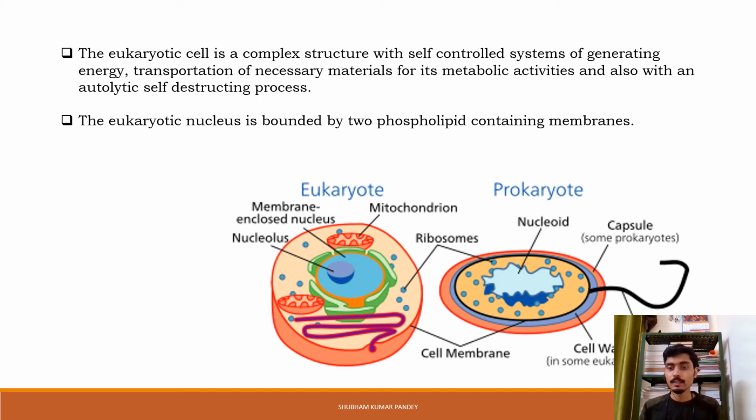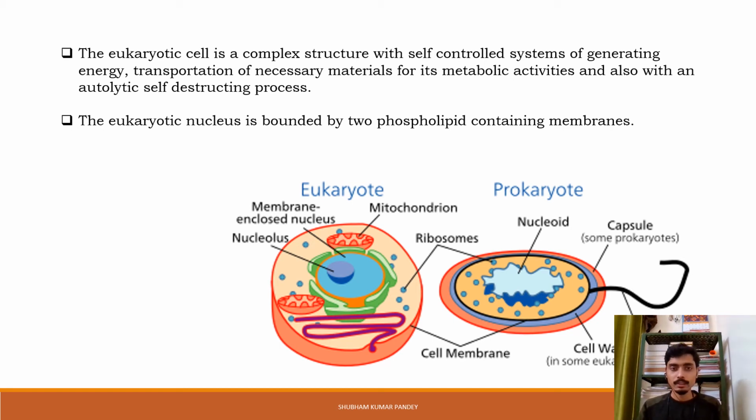Now for transportation of necessary materials for metabolic activities, the Golgi apparatus and endoplasmic reticulum help in the transportation and synthesis of different types of metabolic products respectively. And the autolytic self-destruction process: obviously, if eukaryotic cells perform a lot of functions, there should be a cleaning mechanism which cleans the wastage of the metabolic processes. So it has a self-destruction process also, with the help of lysosomes.